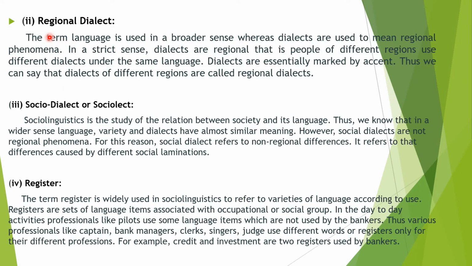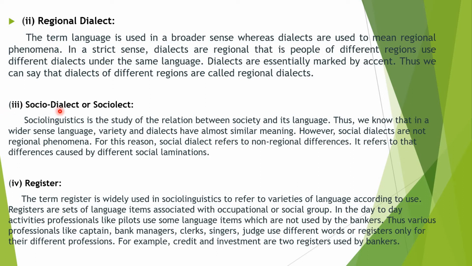The second one is regional dialect. The term language is used in a broader sense, whereas dialects are used to mean regional phenomena. In a strict sense, dialects are regional. That is, people of different regions use different dialects under the same language. Dialects are essentially marked by accent. We see in our country the Sylheti dialect, Noakhali dialect, Chittagonian dialect. Thus, we can say that dialects of different regions are called regional dialects.